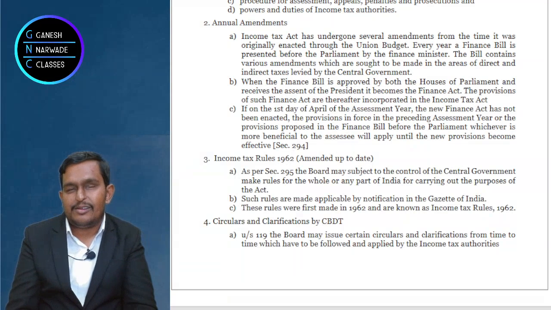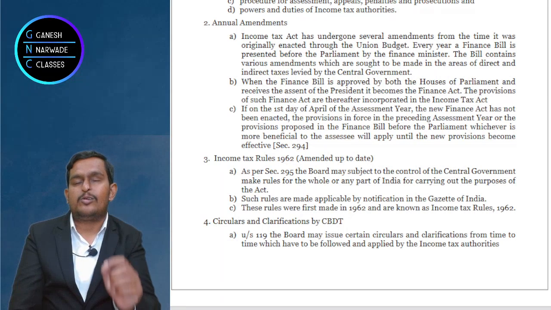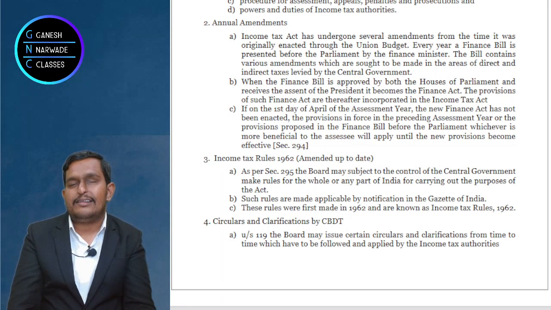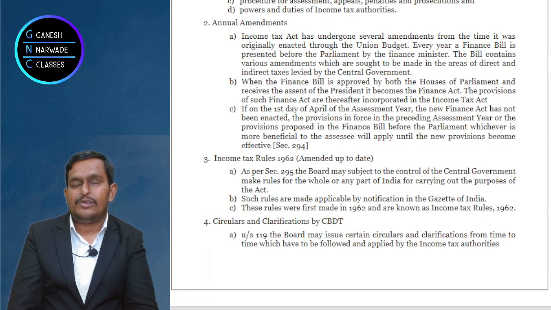So that's why the Income Tax Act will tell you what should be done, like determination of income, determination of tax, assessment, appeals, penalties, prosecutions. Income Tax Act will tell. But how it should be implemented?